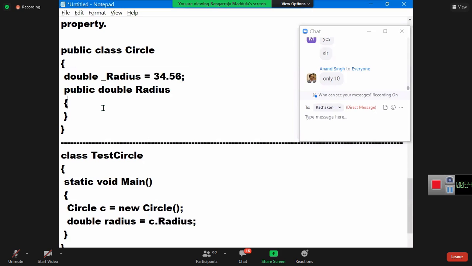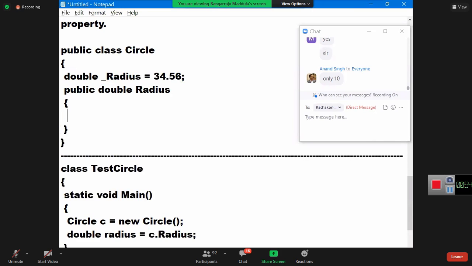Now, what is the code in this? Very simple code. get { return _radius; } That's all. I'm reading the value. Which block will execute? The get block. What did you write in the get block?